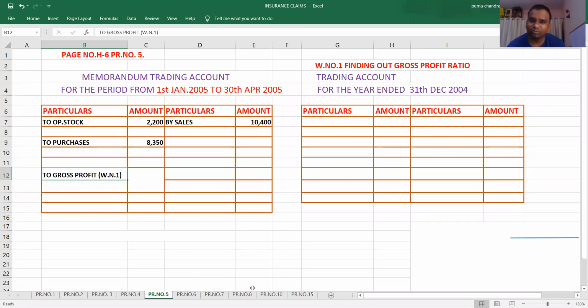We have written the 2005 information we need. We need gross profit percentage. For that, we have to utilize the information of 2004.